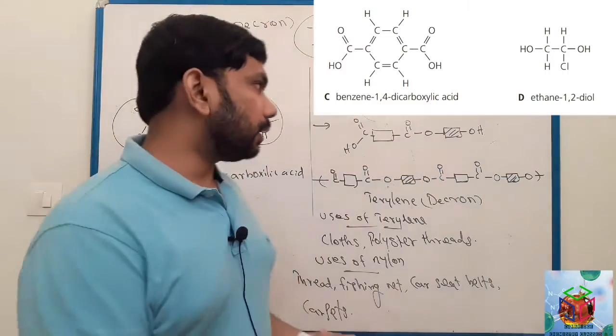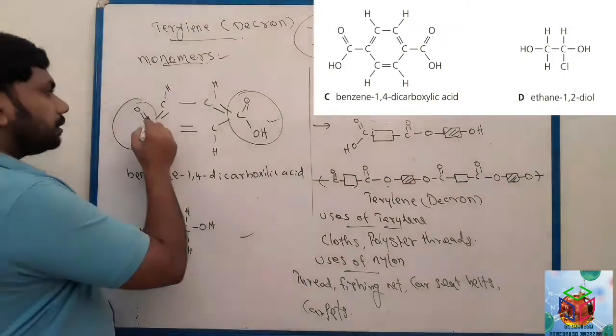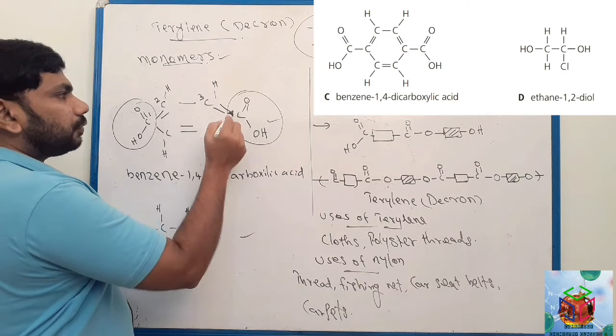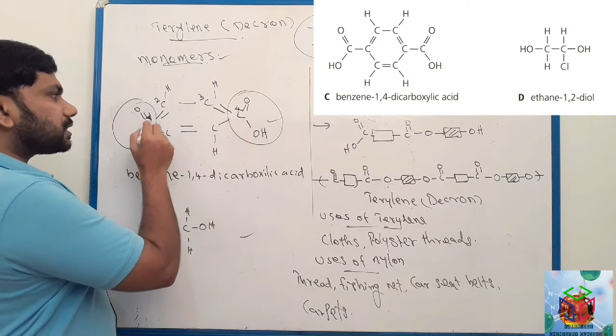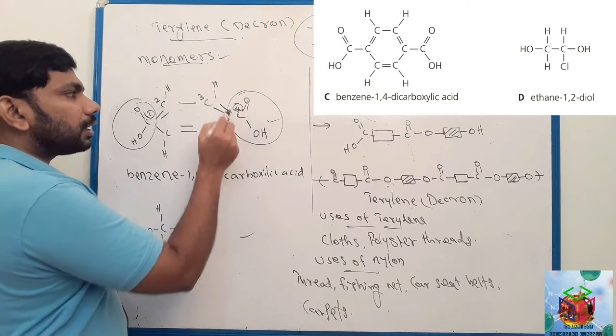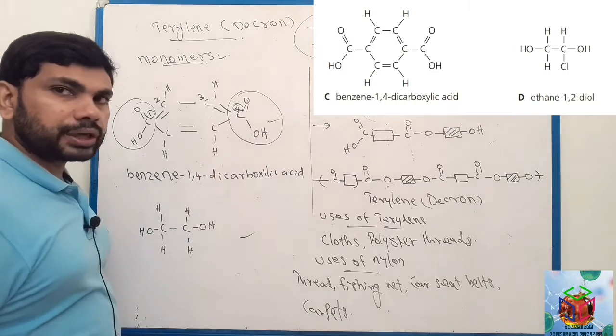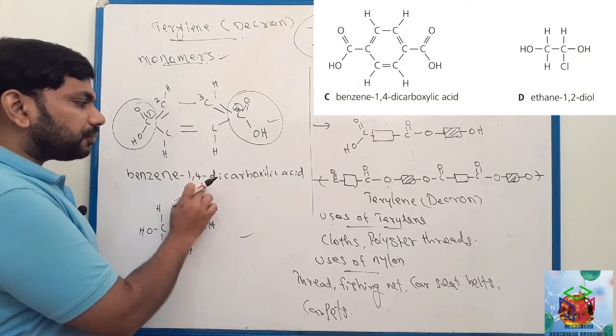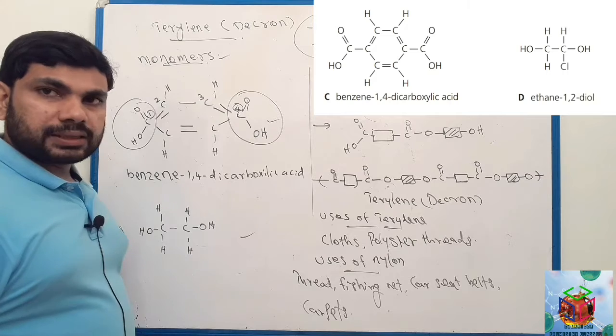Look here, you can give numbers. This is first carbon, 2, 3, 4. In first carbon and fourth carbon there is carboxylic acid. So the name of this compound is benzene 1,4 dicarboxylic acid.